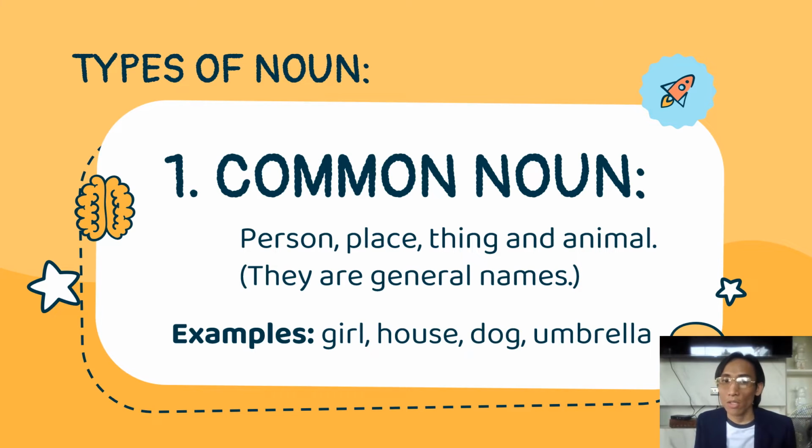For examples, we have girl. Girl is a general name of a person. How about house? House is a general name of a place. How about dog? The dog is a general name of an animal. And the last one is umbrella. The umbrella is a general name of a thing.